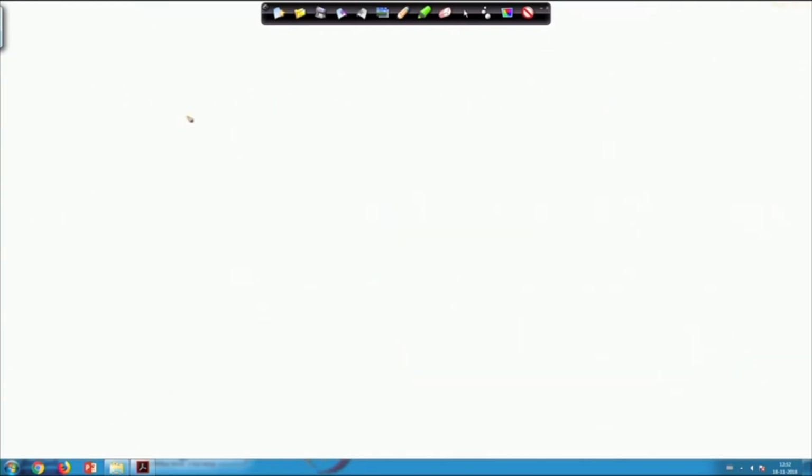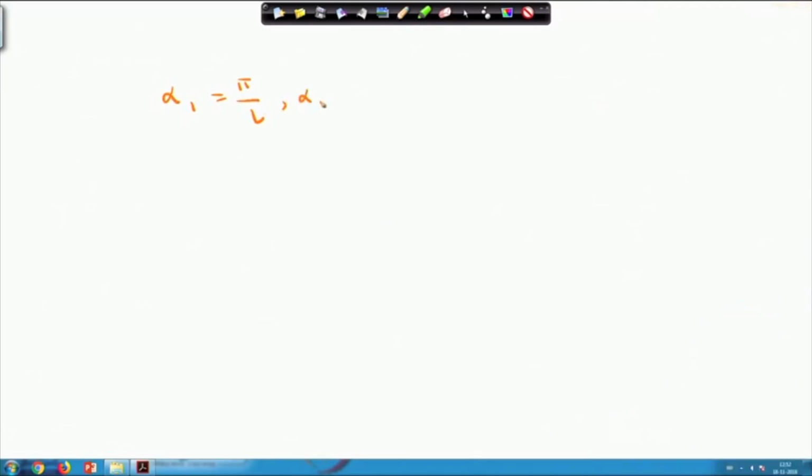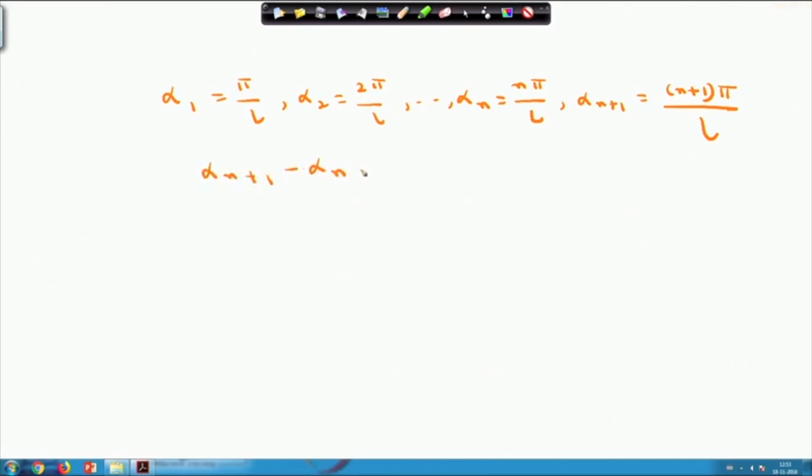Let us introduce some new notations. Say alpha 1 equals pi by L, alpha 2 equals 2 pi by L. Like this, alpha n equals n pi by L, and alpha n plus 1 similarly will be n plus 1 into pi by L. So, you can write alpha n plus 1 minus alpha n equals pi by L, that is, del alpha n is nothing but pi by L, and this is equation 4.